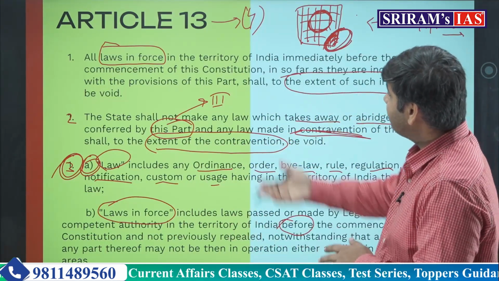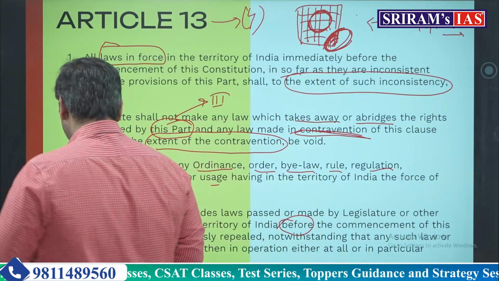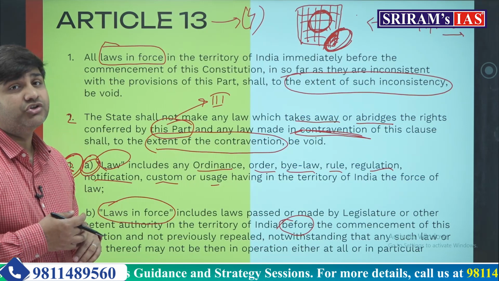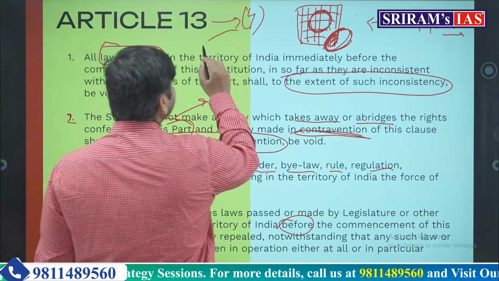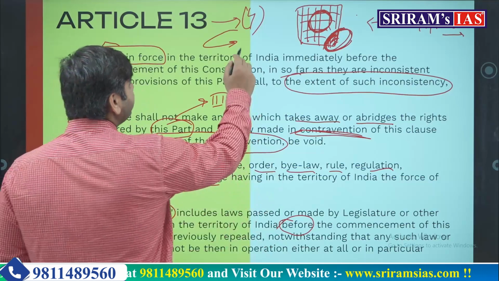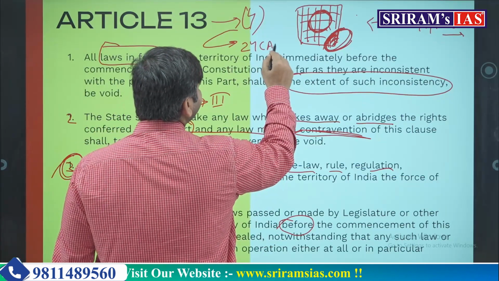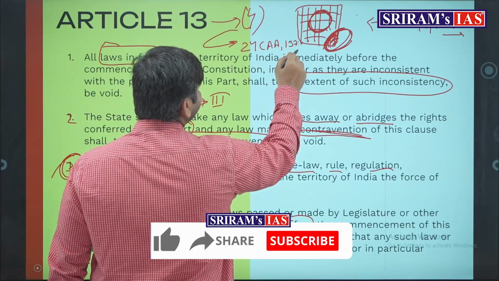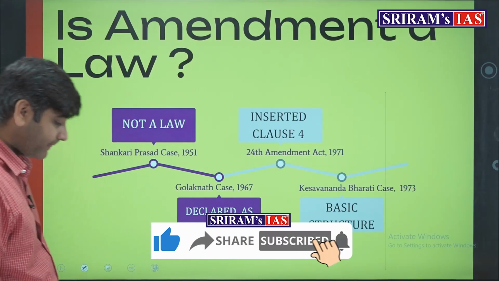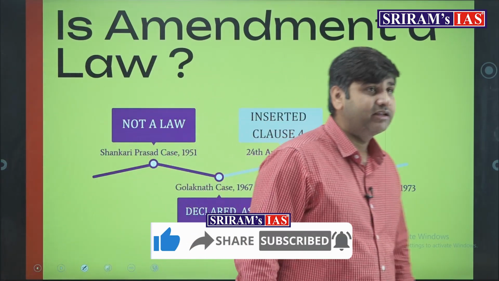So now let us come to the fourth clause, which is very important. It was not there in the original Constitution, but was inserted by an amendment act in 1971, the 24th Constitutional Amendment Act of 1971. Why was it done? Let us just understand the timeline.